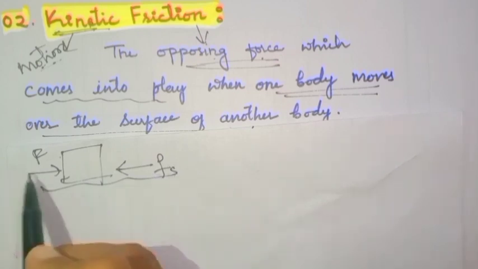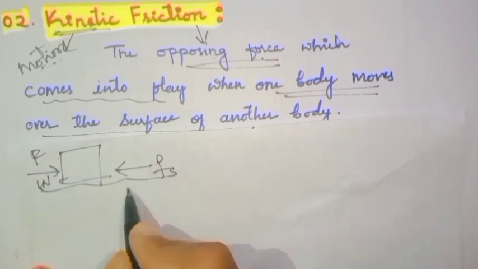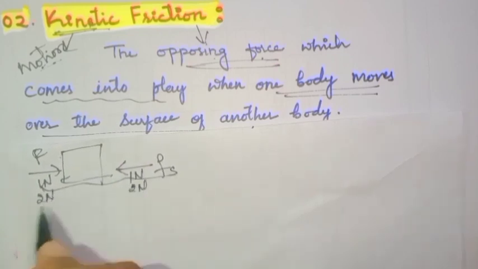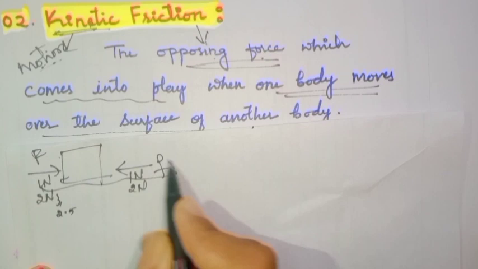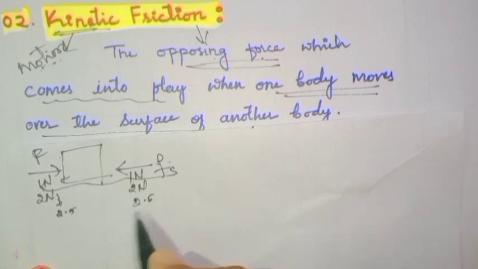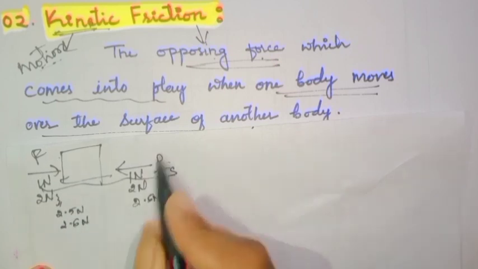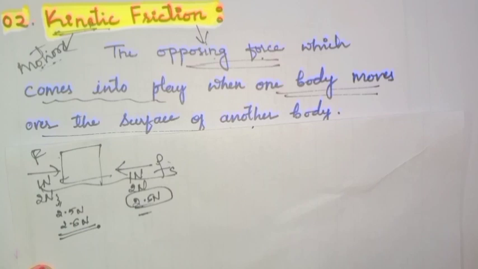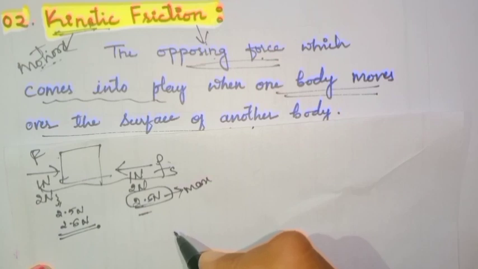Now here we go on increasing the force. If we apply 1 Newton, there is an opposing force of 1 Newton. If we apply 2 Newton, there is an opposing force of 2 Newton. If I apply 2.5 Newton, the friction may also develop 2.5 Newton. Next I apply 2.6 Newton, but the friction may fail to develop 2.6 Newton, and hence the applied force is greater than the opposing force. That we call maximum static friction, which we discussed in the last class.